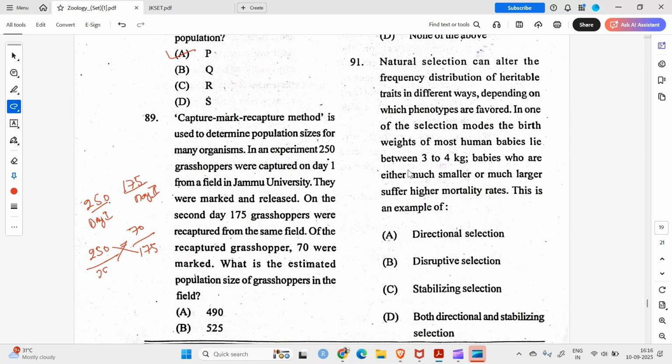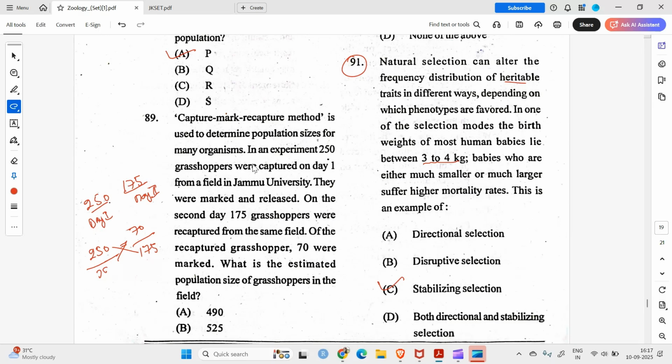Question number 91. Natural selection can alter the frequency distribution of heritable traits in different ways depending on which phenotypes are favored. In one of the selection modes, the birth weights of most human babies lie between 3 to 4 kg. Okay, babies who are either much smaller or much larger suffer higher mortality rates. This is an example of stabilizing selection, I think it is.